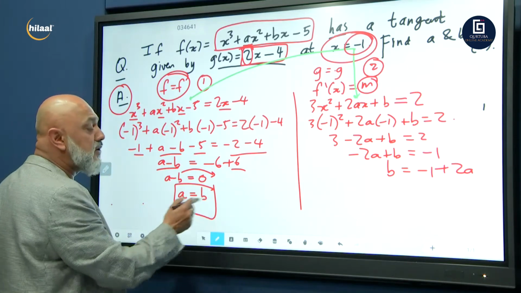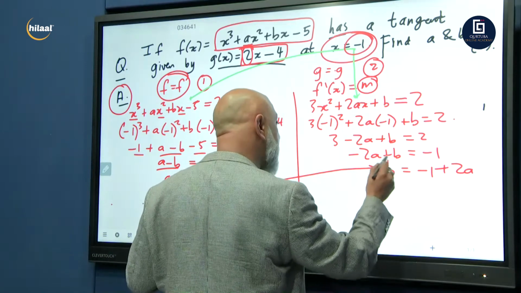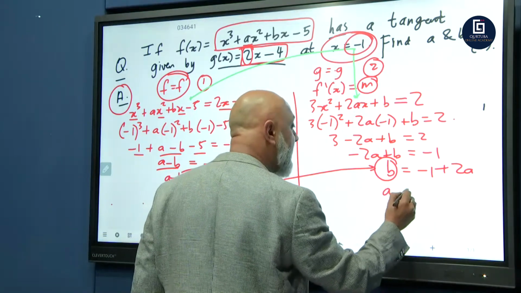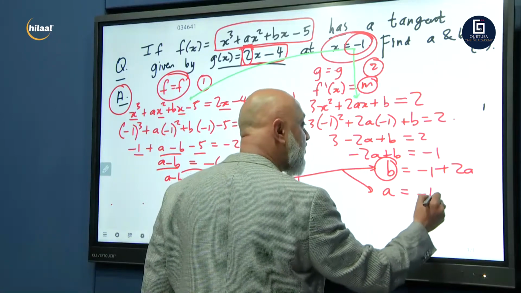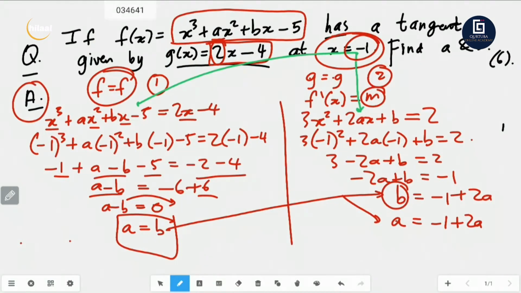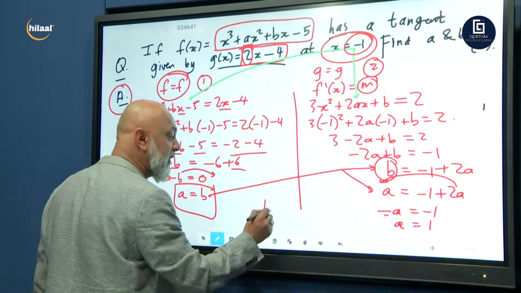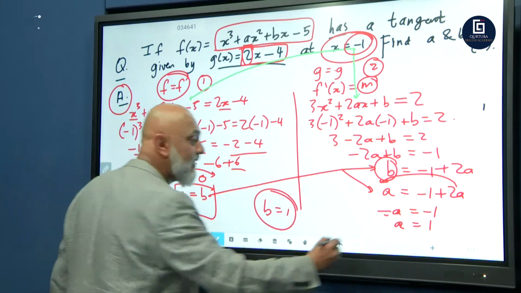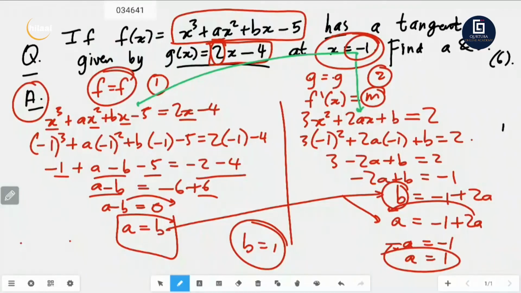Now we know a is equal to b, so I can now substitute this into here. Instead of b, I can put a. A is equal to minus 1 plus 2a. So 1a minus 2a is minus 1a is equal to minus 1. A is equal to 1. And a equals b, so b also equals 1. And there we go. A is equal to 1, b is equal to 1.